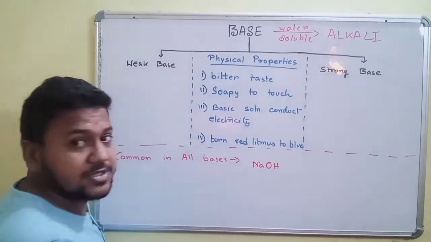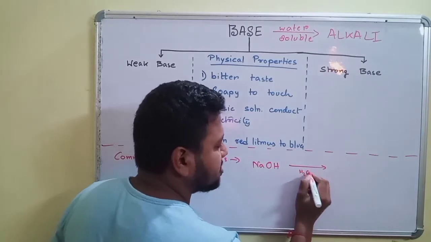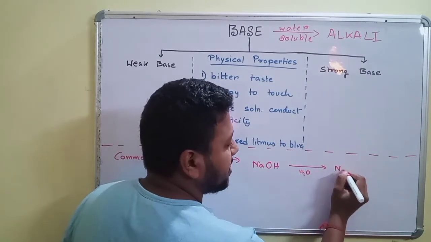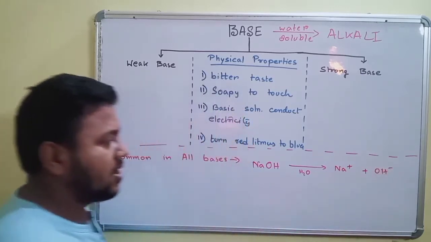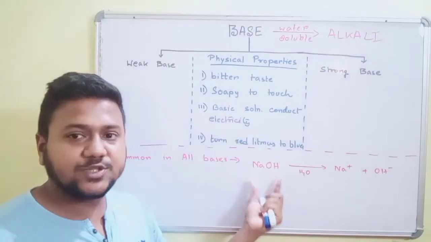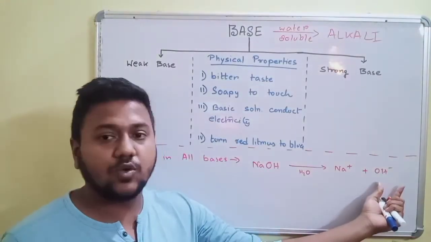NaOH is a base. When it dissociates in water, it breaks down into Na plus and OH minus. So this is a kind of base. When it is dissociated in water, it dissociates into Na plus and OH minus.